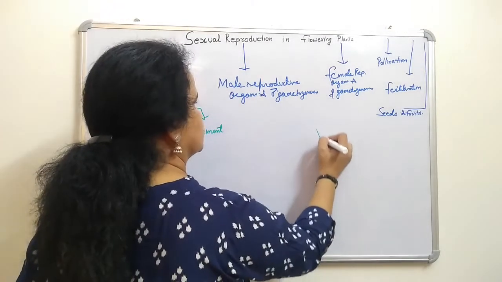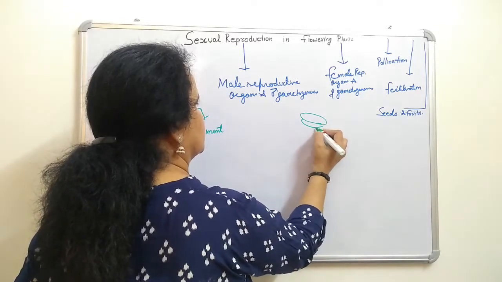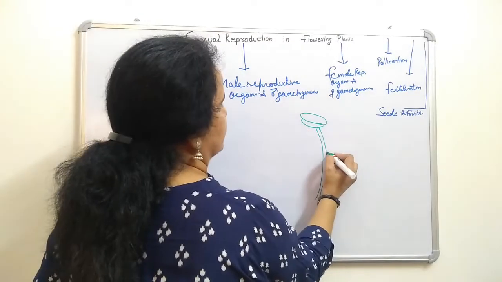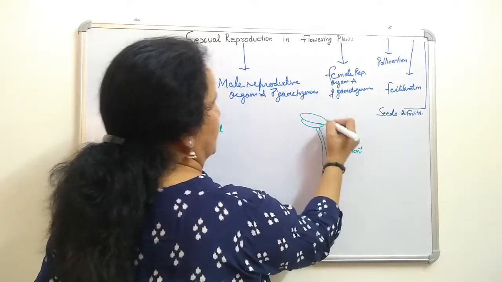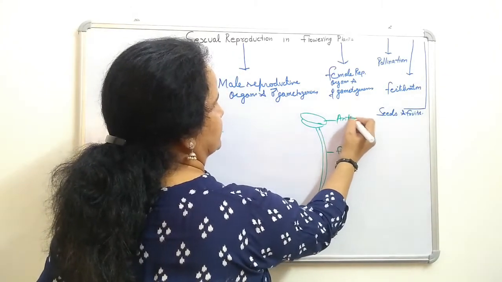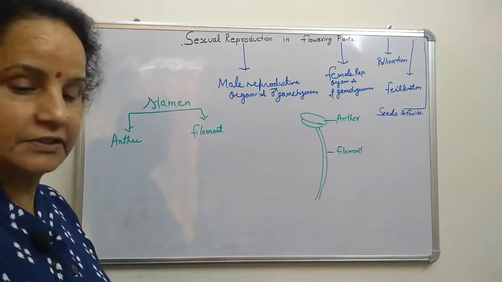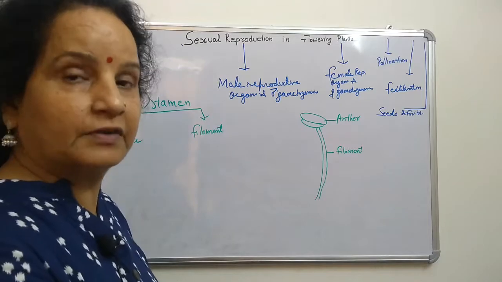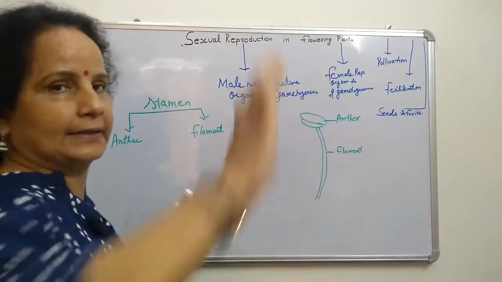This is the filament and this is called the anther. Generally the filament is attached with the thalamus, but sometimes the stamen or filament is attached with the petals.